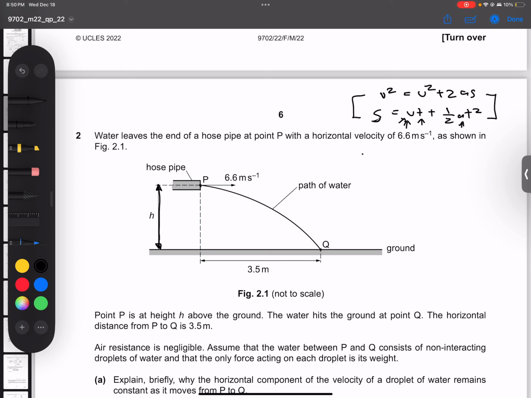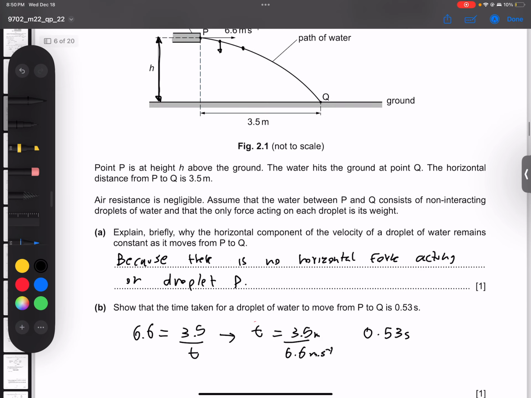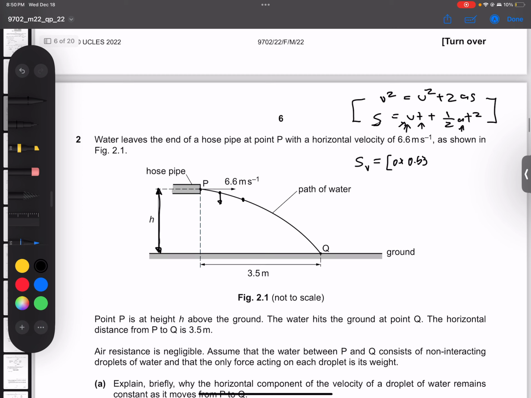So the displacement vertically, remember, if we want to find the vertical displacement, our velocity needs to be in vertical component, our acceleration needs to be the acceleration vertically, and so on. We cannot use a horizontal value to find a vertical displacement. Now, as I explained earlier, the initial vertical velocity is 0. So this whole segment, which is 0 into 0.53, our time value, is neglected.